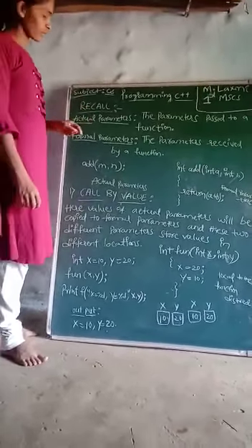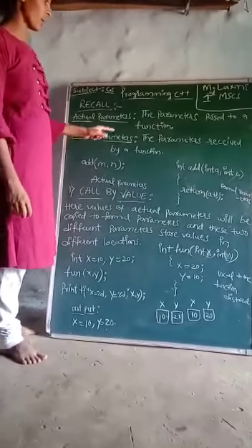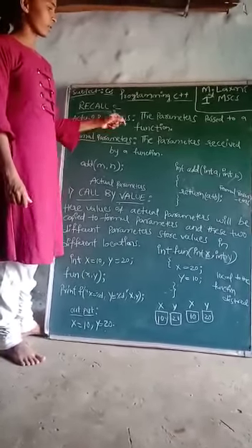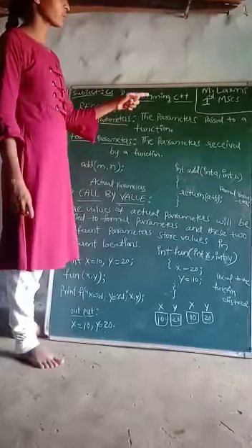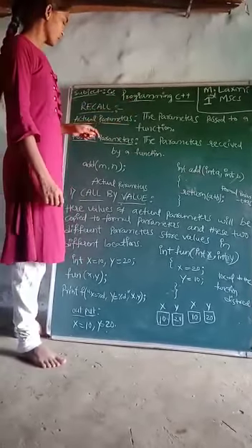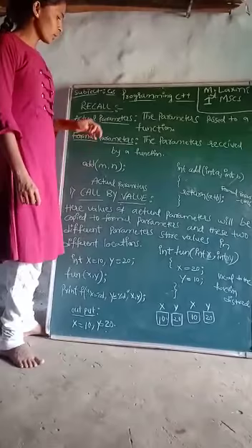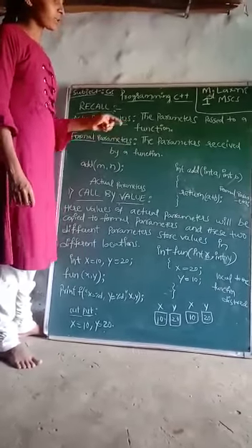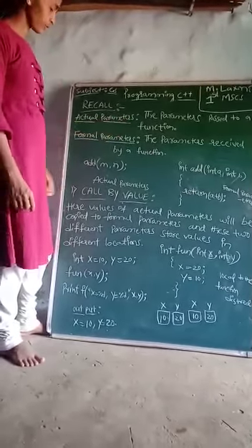Recall is of two types: actual parameters and formal parameters. The actual parameters are the parameters passed to a function. Formal parameters are the parameters received by a function.